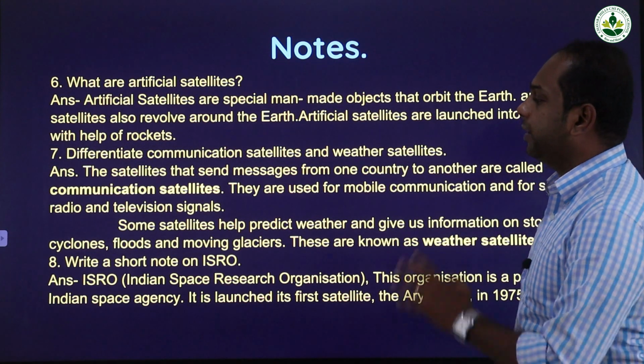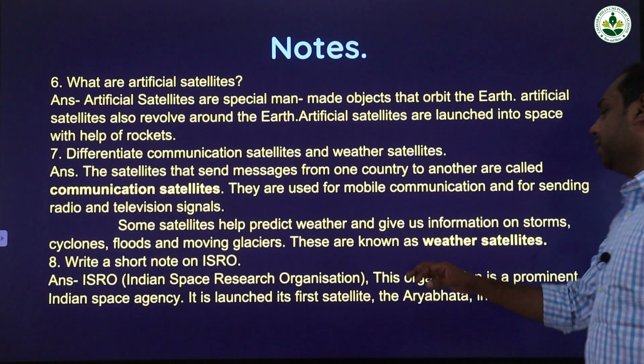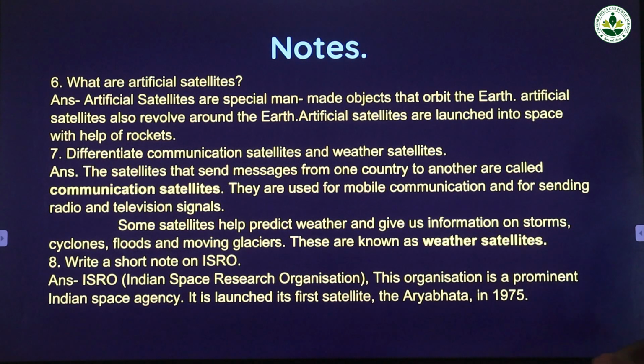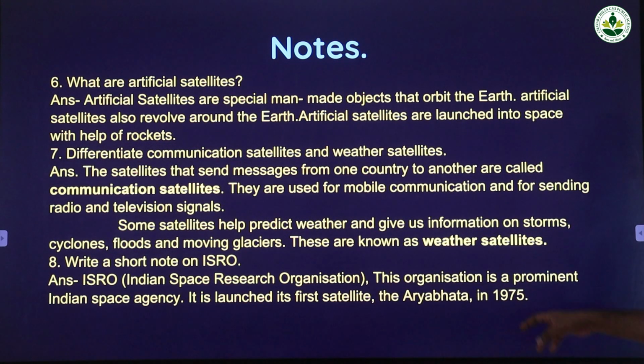Eighth question: write a short note on ISRO. Answer: ISRO, Indian Space Research Organization. This organization is a prominent Indian space agency. It launched its first satellite, the Aryabhatta, in the year 1975.